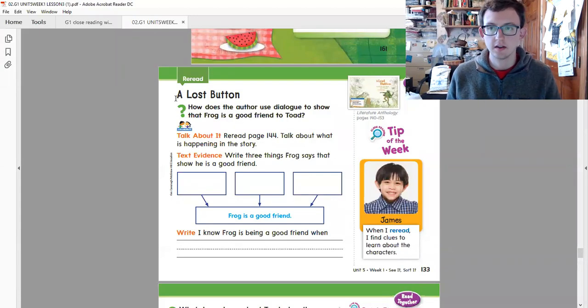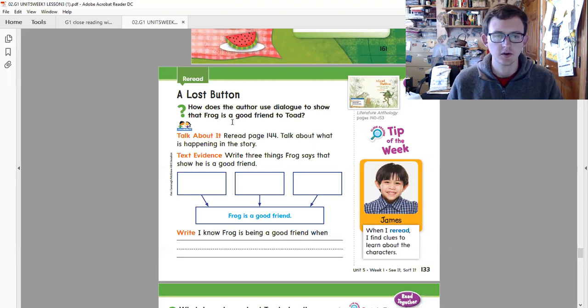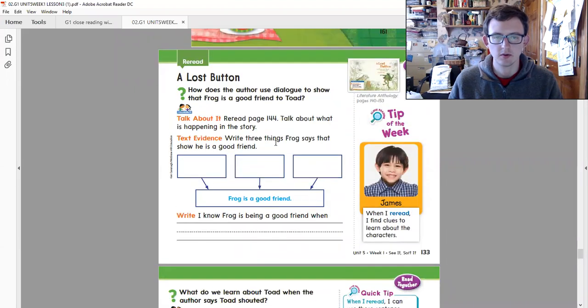Reread, a lost button. How does the author use dialogue to show that Frog is a good friend to Toad? Talk about it. Reread page 144. Talk about what is happening in the story. Text evidence. Write 3 things Frog says that show he is a good friend. Okay, let's go to page 144.